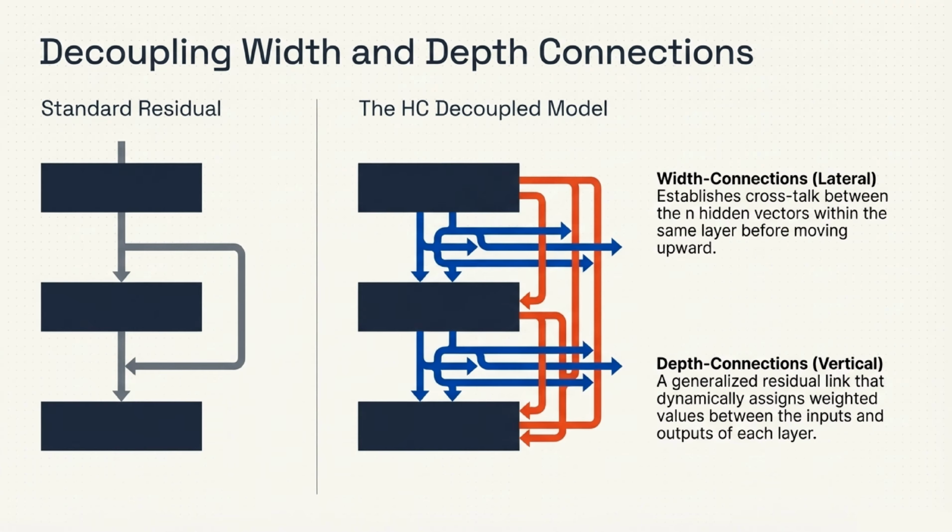This architecture brilliantly decouples the network's connections into two types, width and depth. Width connections allow for lateral crosstalk between the multiple hidden vectors within the same layer before moving upward. Meanwhile, depth connections act as vertical links, a generalized residual that dynamically assigns weighted values between the inputs and outputs of each layer.